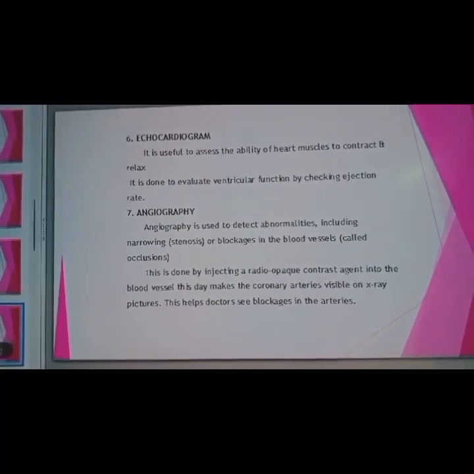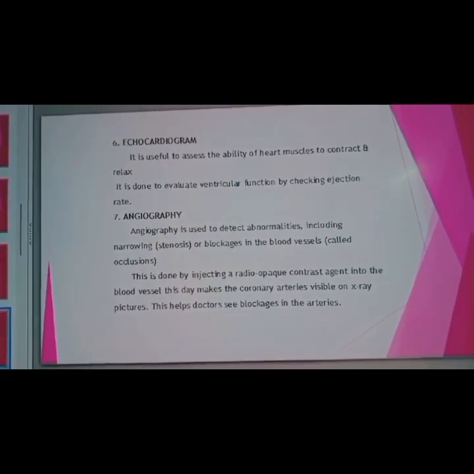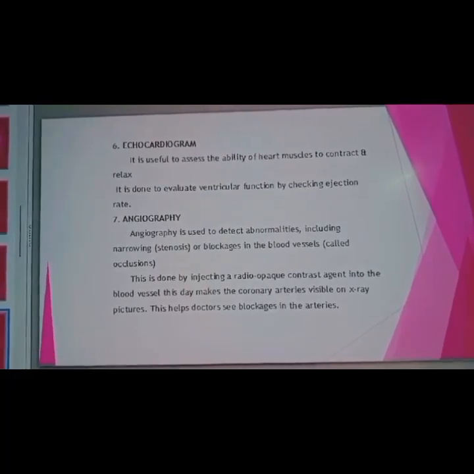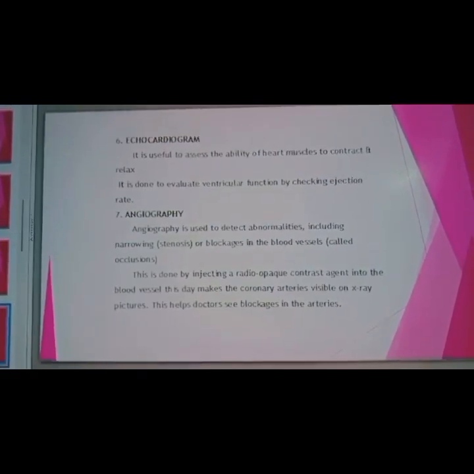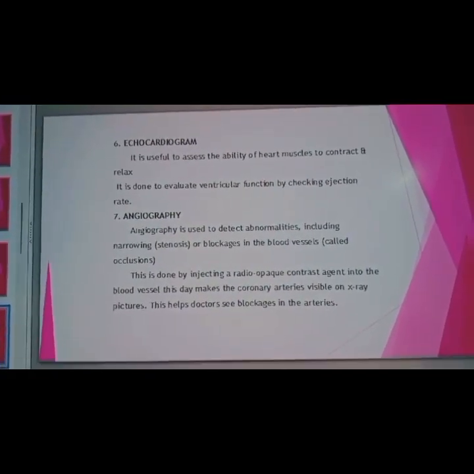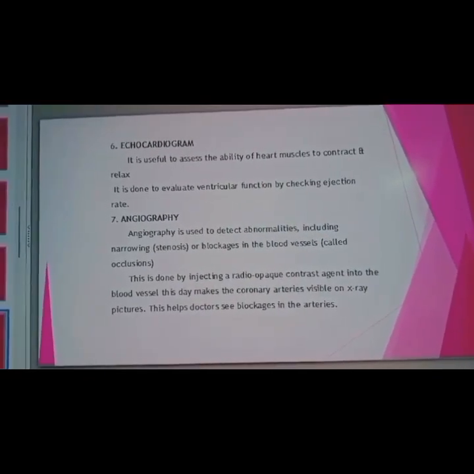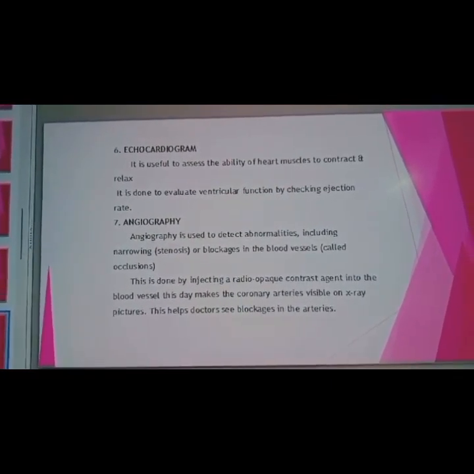The next one is angiography. Angiography is used to detect abnormalities, including narrowing, stenosis or blockages in the blood vessels, called occlusions. This is done by injecting a radio-opaque contrast agent into the blood vessels. This dye makes the coronary arteries visible on X-ray pictures. This helps doctors see the blockage in the arteries.